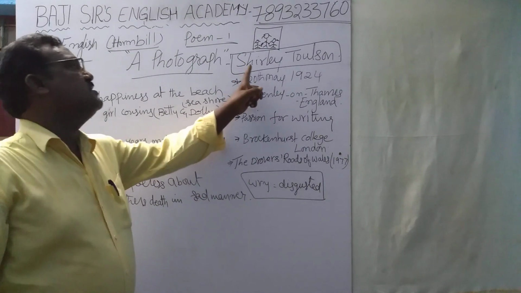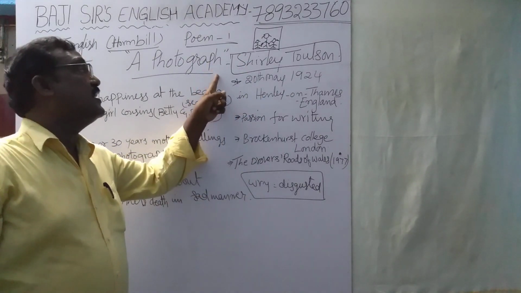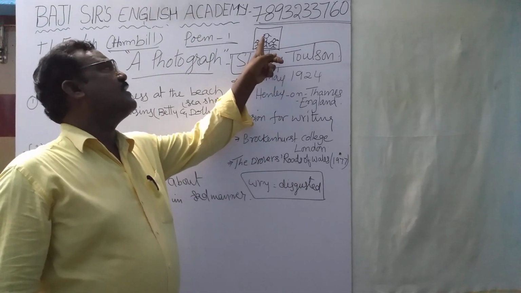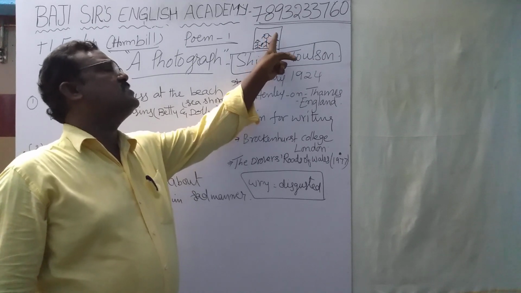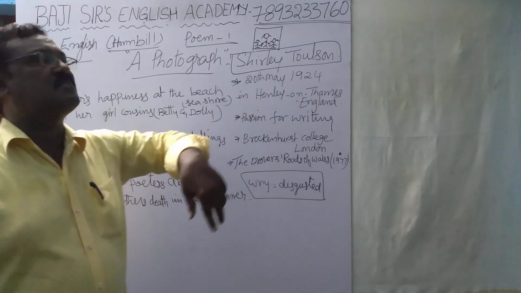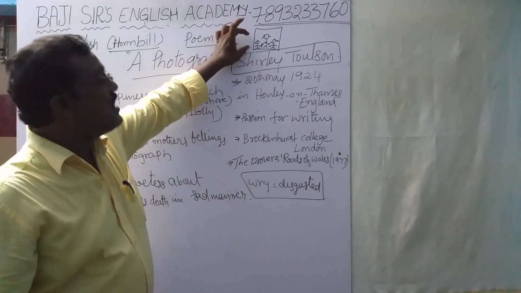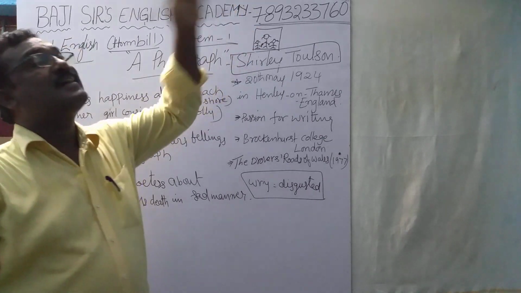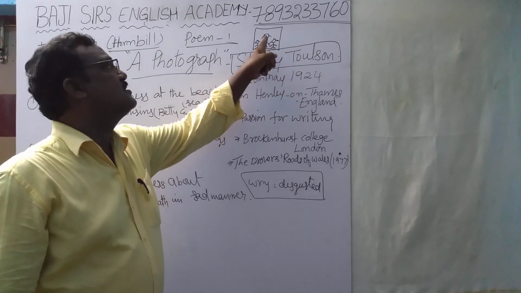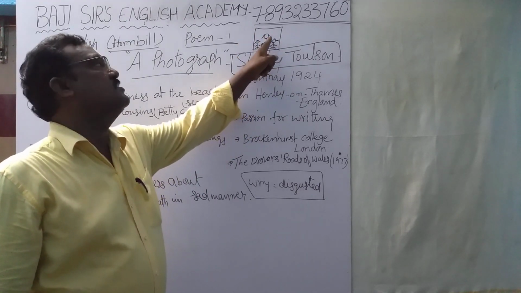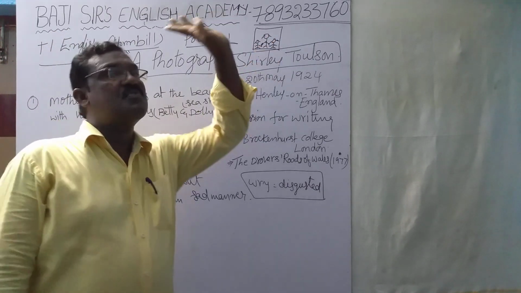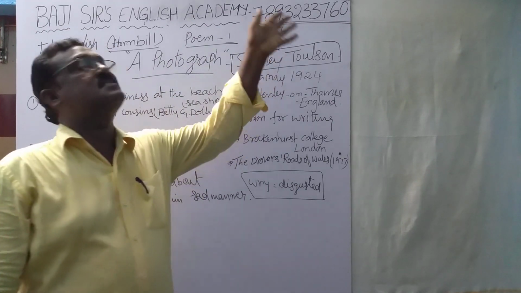Third stanza. Shirley Toulson explained after 20 or 30 years later. When the mother was 12 years of age, she got her photograph taken. After 30 years, 30 plus 12, 42 years of age, Shirley Toulson's mother looked at her photograph. Who looked at her photograph? Shirley Toulson's mother, this girl, after 42 years of age. When she got the photograph taken, she was 12 years. After 30 years means 42 years of age. This same photograph she saw. Who saw? Shirley Toulson's mother